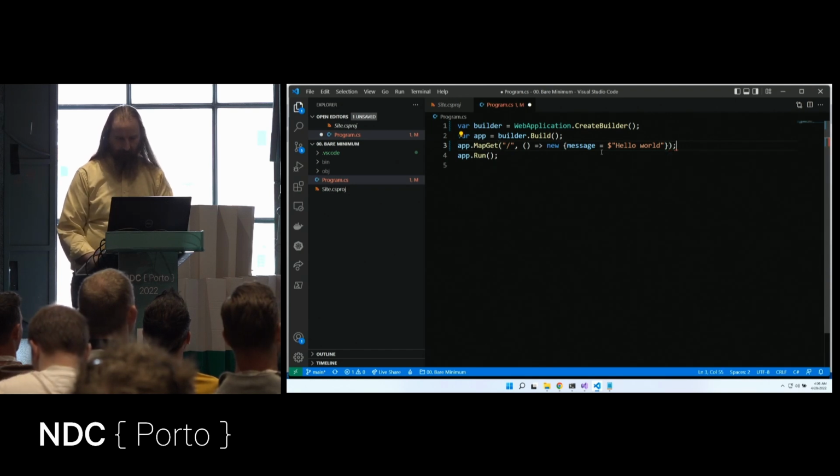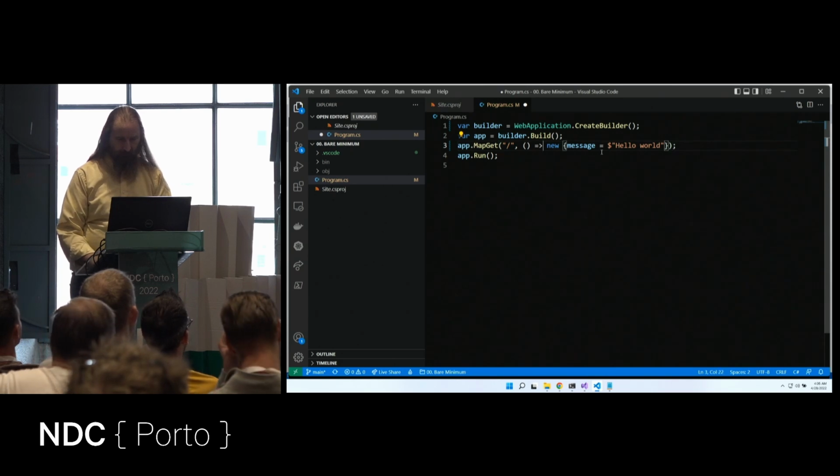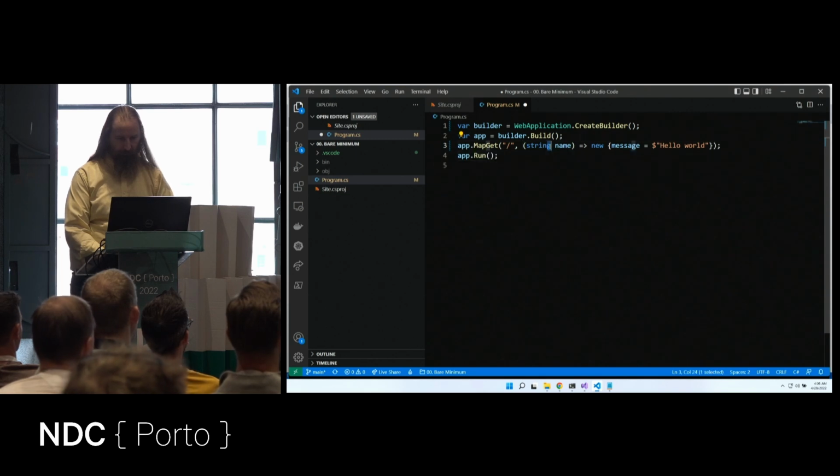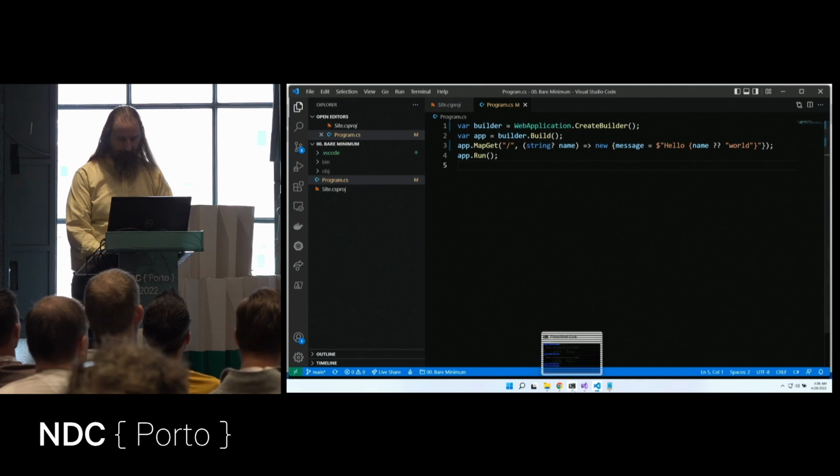So let's also take in a string name and we'll make that optional. And we'll use that here. So let's say name, or if you don't give me one, world. Okay, 4 lines. That's pretty cool.